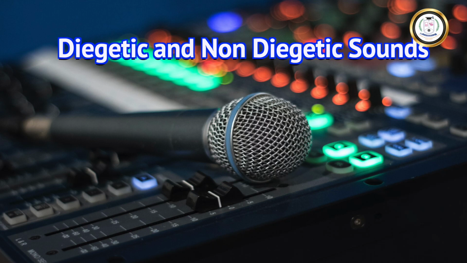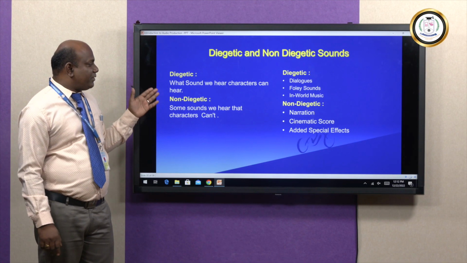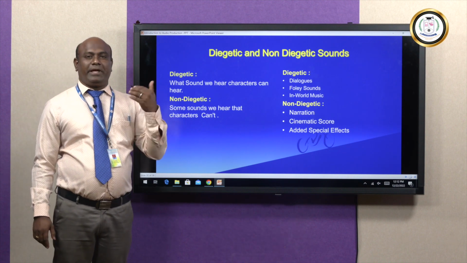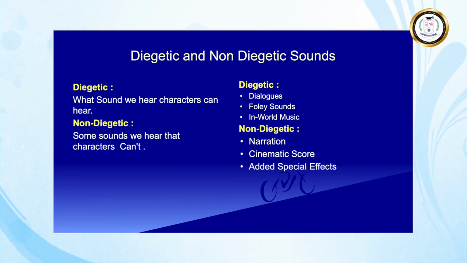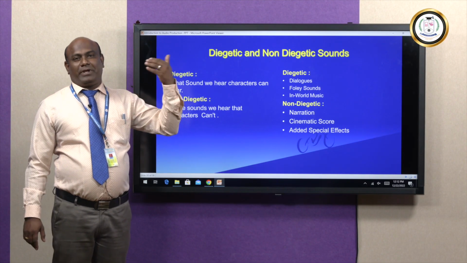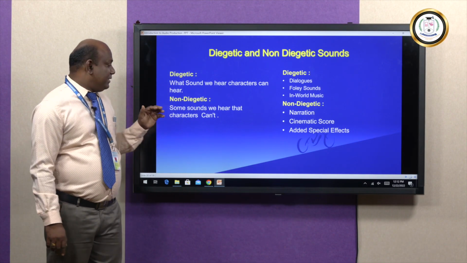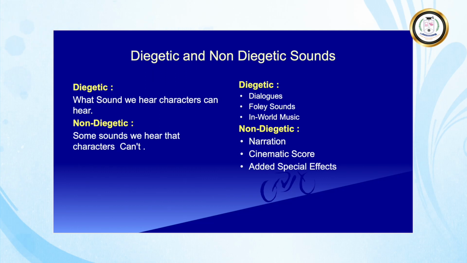Diegetic and non-diegetic sound. First we will see diegetic sound. Diegetic sound means whatever sound we hear, the character also can hear. For example, dialogues, foley sounds, and involved music: we can hear them, and the character also can hear them. That is diegetic sound. The second one is non-diegetic sound.